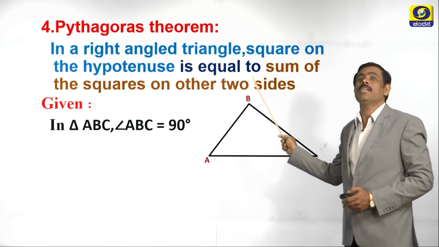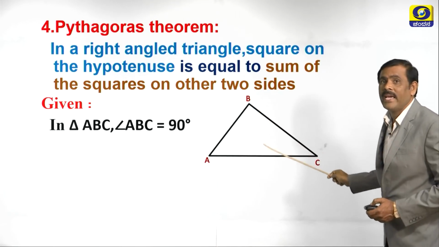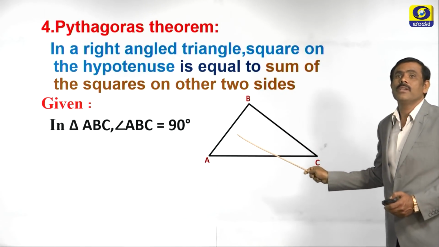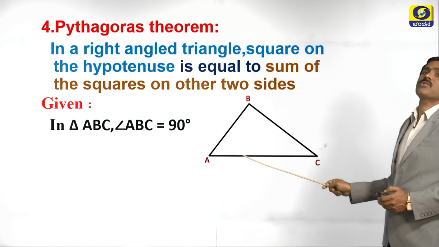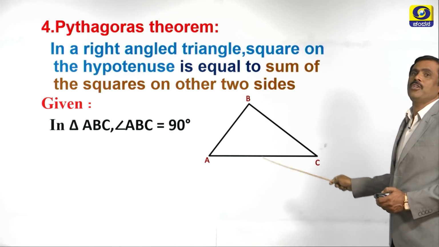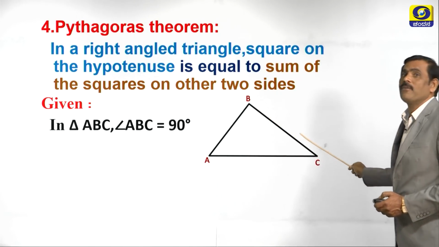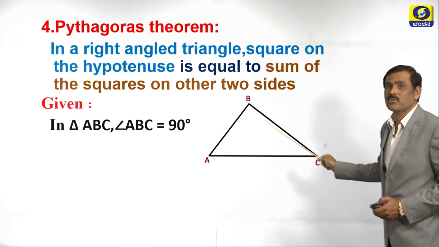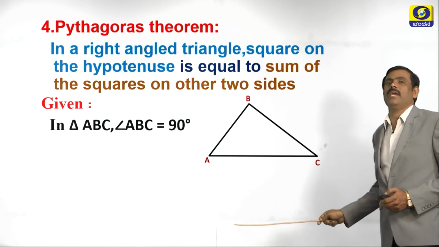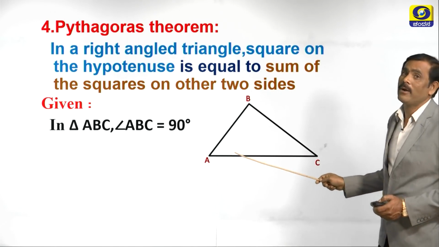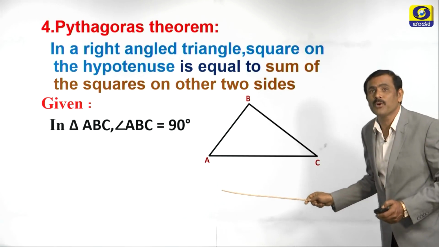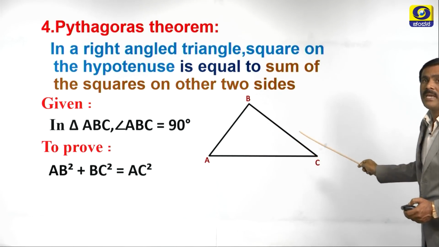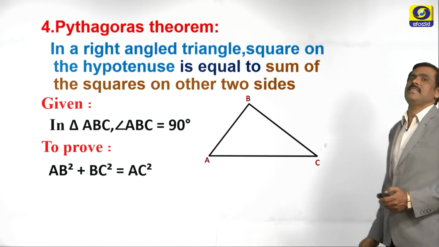According to the statement, what we have to prove? Square on the hypotenuse, that is AC square, is equal to AB square plus BC square. Square on the hypotenuse is equal to the sum of the squares of the other two sides. Which are the other two sides? AB square and BC square. Now, let us write what we have to prove. We have to prove that AB square plus BC square equals AC square.